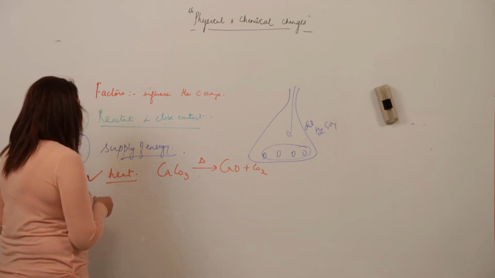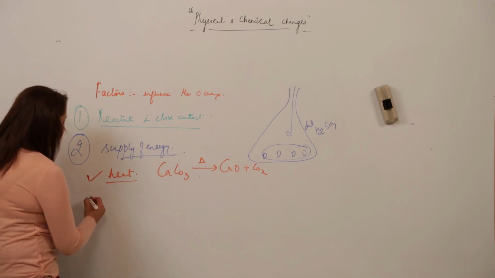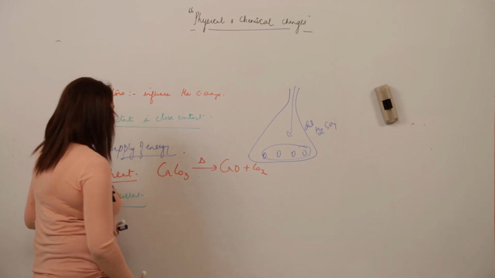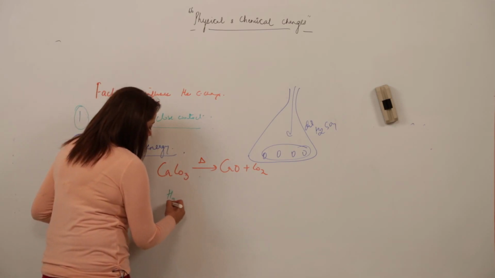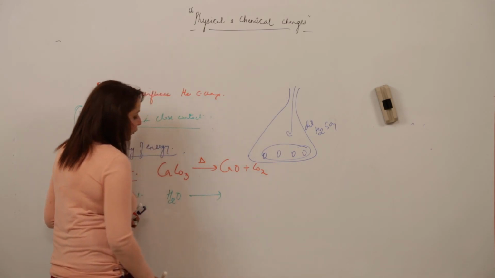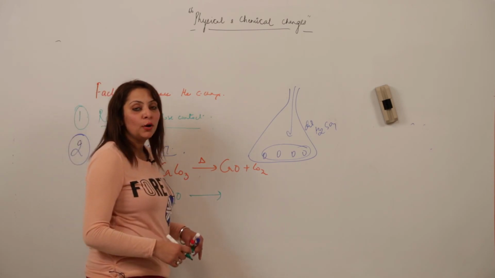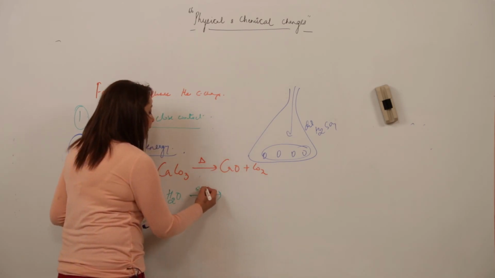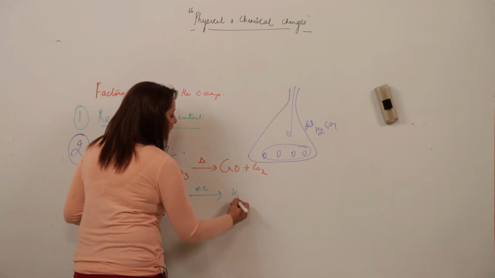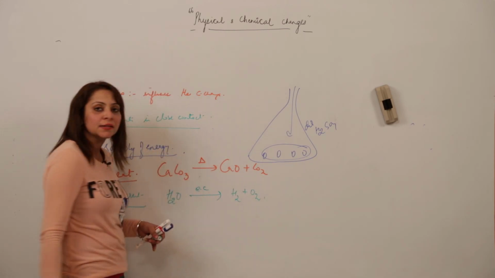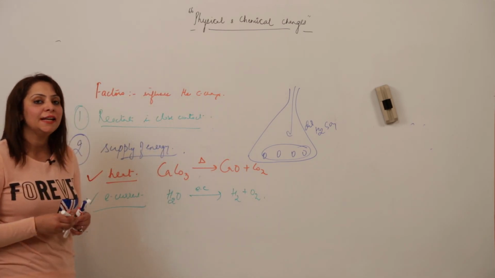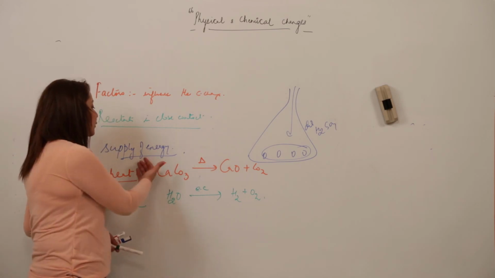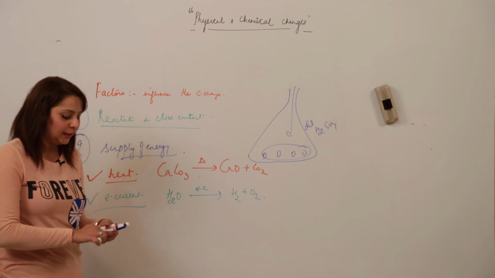Another example is the supply of energy in a different mode, for example, electric current. The example which is striking in my mind is the breaking of H2O. Water is actually a stable compound. It does not break into its constituents easily. But when we supply it with electric current, it gets split into its constituents. So the splitting of water by passing electric current is obviously a chemical reaction, and it occurs due to the supply of energy in the form of electric current.